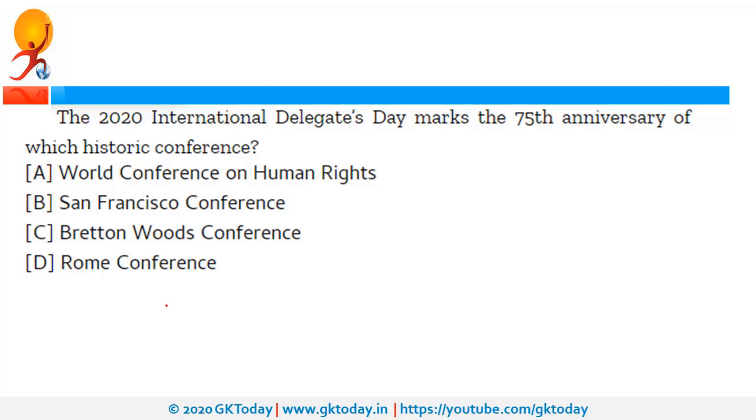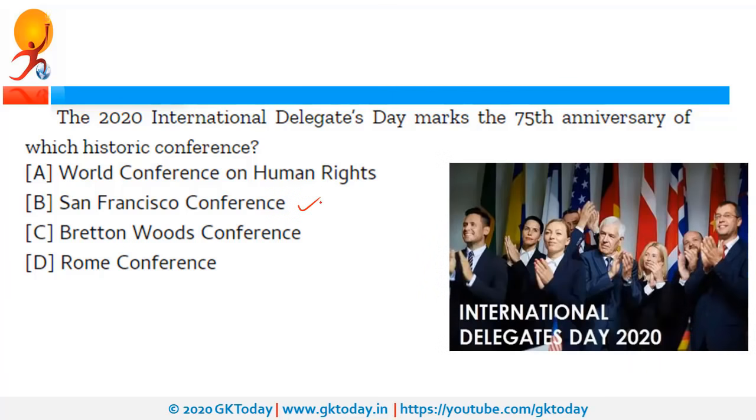The 2020 International Delegates Day marks the 75th anniversary of which historic conference? Right answer is San Francisco Conference. So this International Delegates Day was celebrated for the first time in 2020 on 25th of April, and it marks the 75th anniversary of San Francisco Conference. And this conference is historic in the sense that it laid the foundations of UN. UN stands for United Nations. So this conference is also known as UN Conference on International Organization.